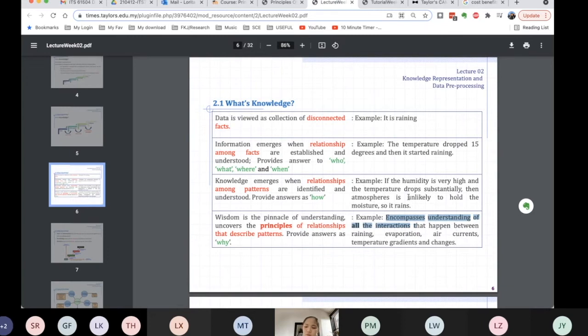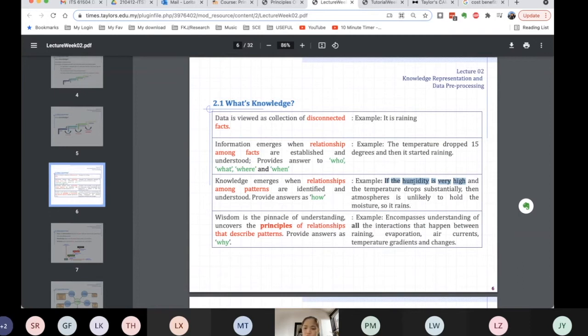Again, for machines, when we try to provide something to the machines, usually we provide knowledge, and it will provide us the answer to the how. It shows us the relationship and answers the how. For example, if the humidity is very high and the temperature drops substantially, then the atmosphere is unlikely to hold moisture, then it rains.